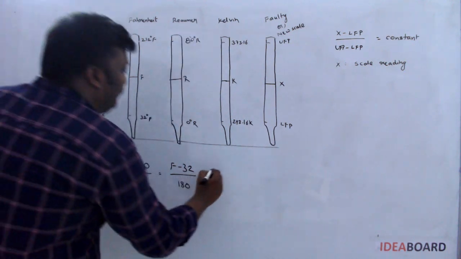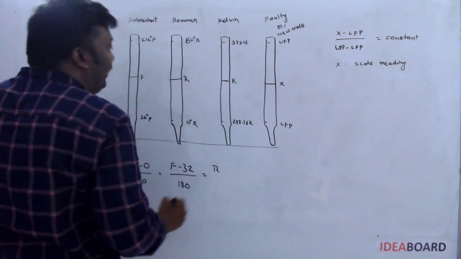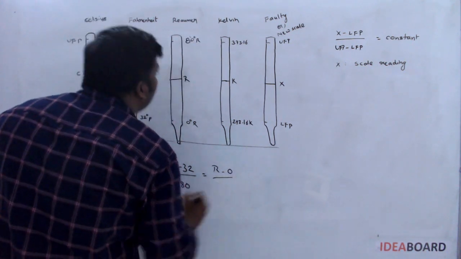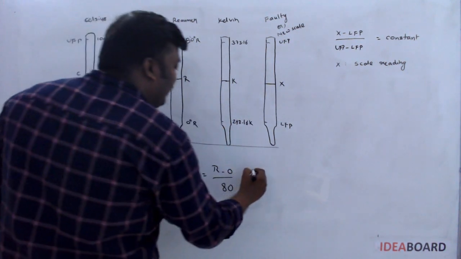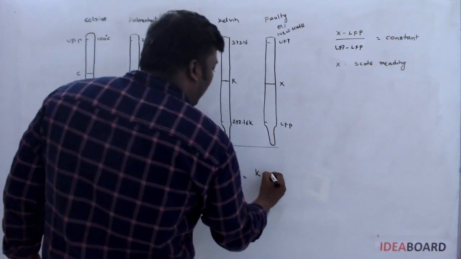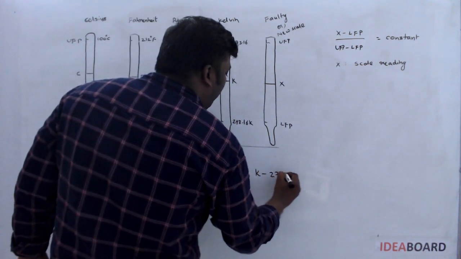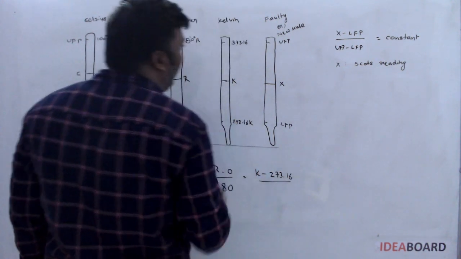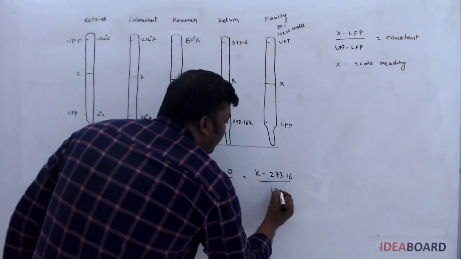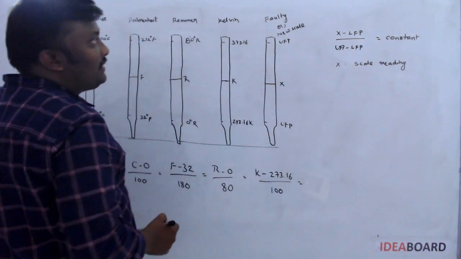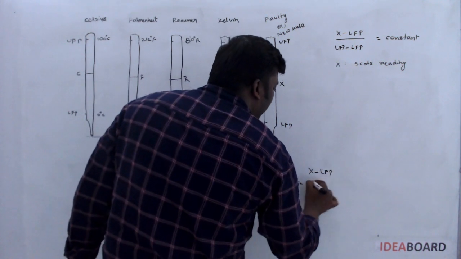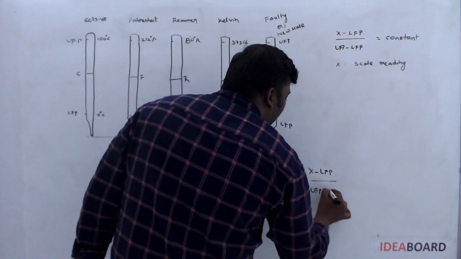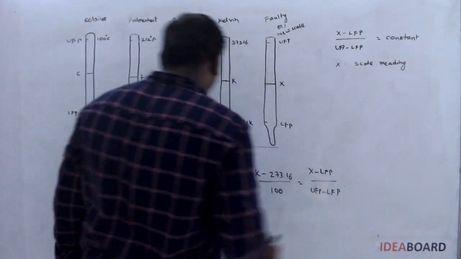For the Reaumur scale, R minus 0 by 80. For the Kelvin scale, K minus 273.16 by 100. For the new scale or faulty thermometer, X minus LFP by UFP minus LFP.